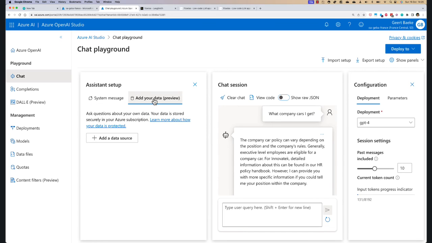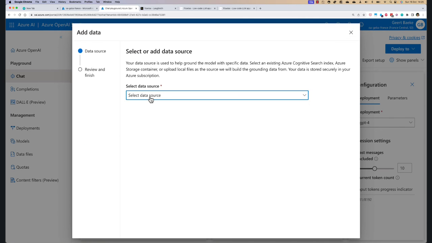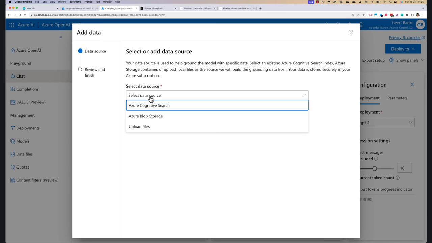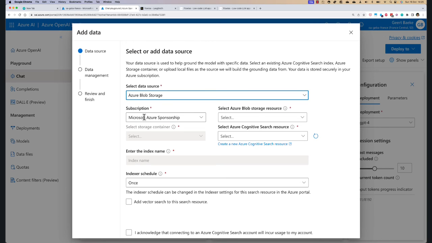Well, we can now add our data. I'm going to add a data source here. As I explained, it can be an existing Azure Cognitive Search instance, blob storage, or uploaded files. I'm not going to upload files. I already have my one file in blob storage. I'm just going to select the storage account.